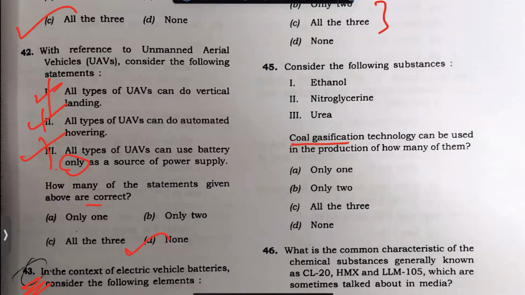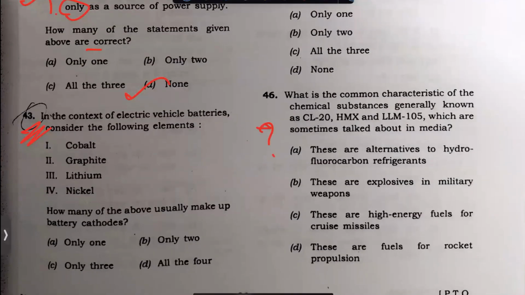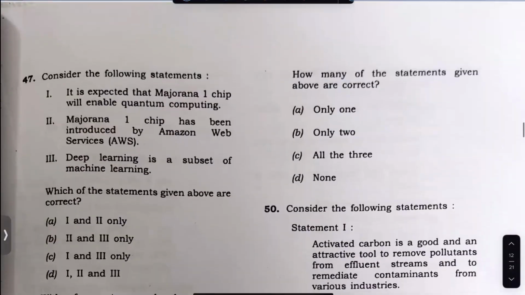Coal gasification, I know that this can be true. I'm not sure about these two. Wait for a detailed analysis. This also, wait for a detailed analysis. It's a tough question. I'm not going to take it.